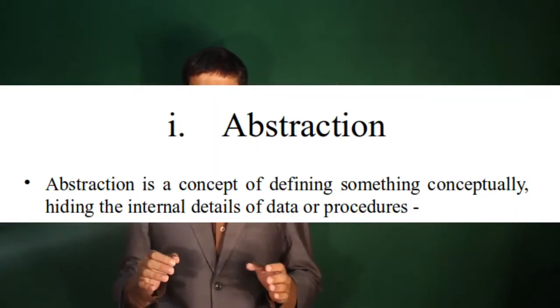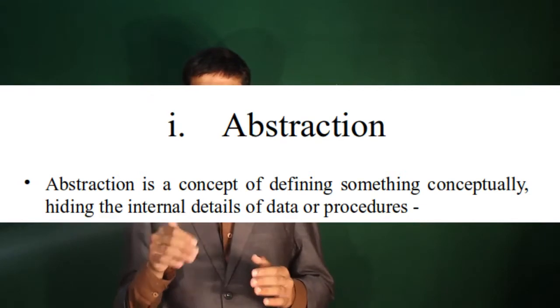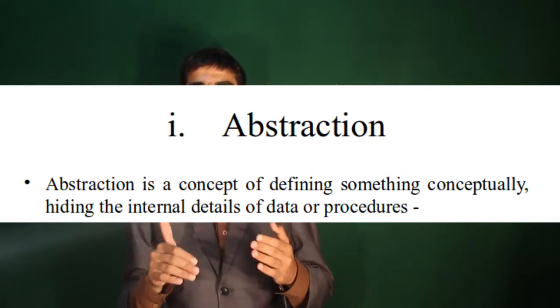Abstraction. So what is abstraction? Abstraction is a concept of defining something conceptually, hiding the internal detail of data or procedure. Abstraction means hiding information. You are hiding the internal detail of the code. So you want to build something, you hide the internal detail. It's just like a black box technique. You pass the data to the function and you do not know how the function is implemented.